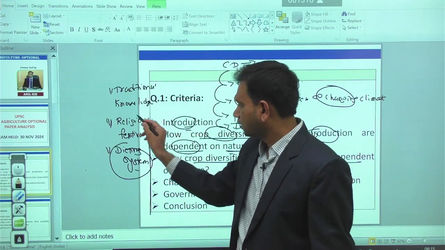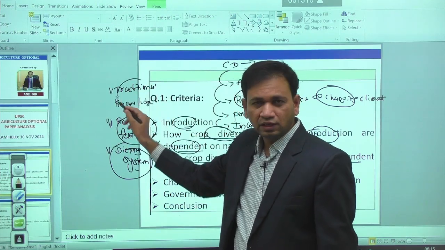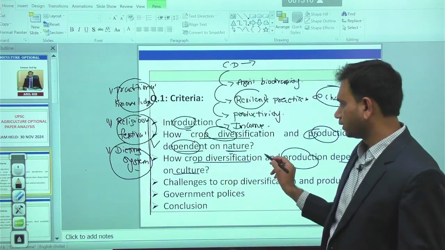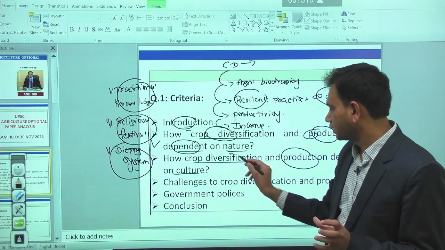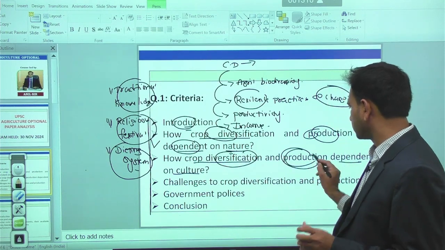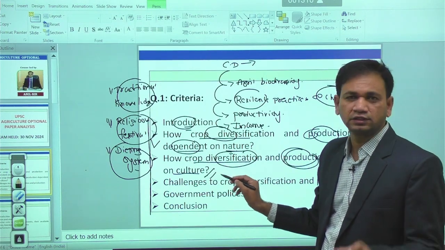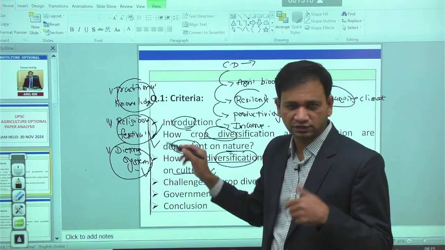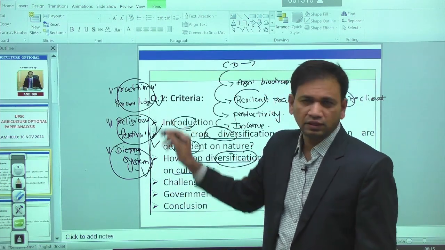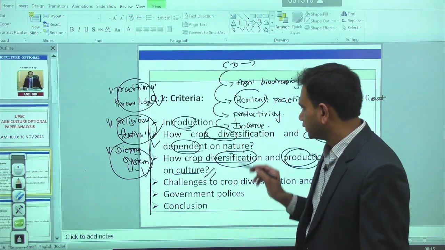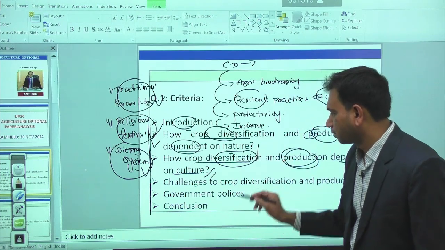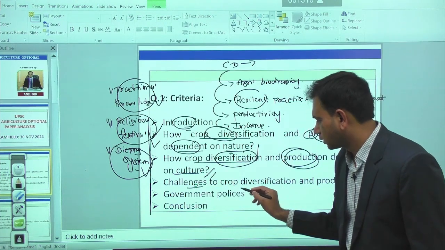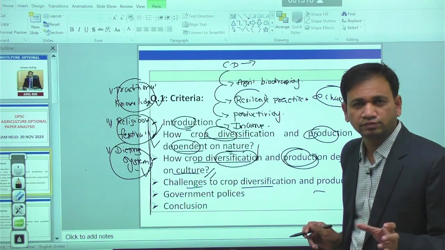So, based on the religious festival and based on the religious knowledge, that is the one link mechanism you need to take: how the crop diversification and production are dependent on the culture. Cultural dimensions, matlab, we are having the one is the dieting system, another is the religious activity, another is the traditional knowledge here, right? Then apart from that, you have to explain in brief about the challenges to the crop diversification and production at present.